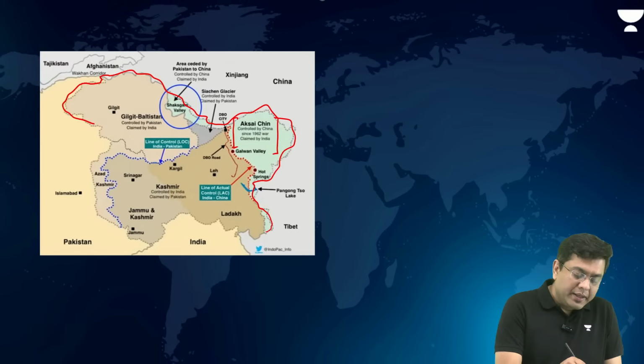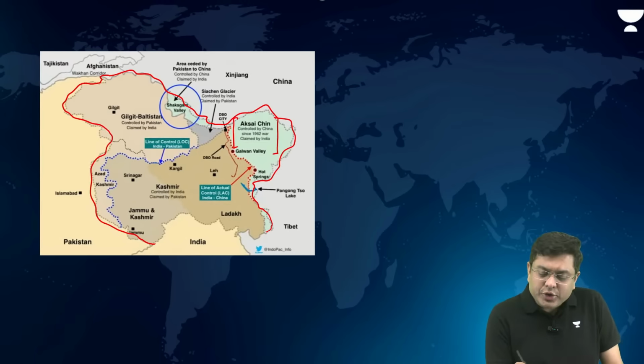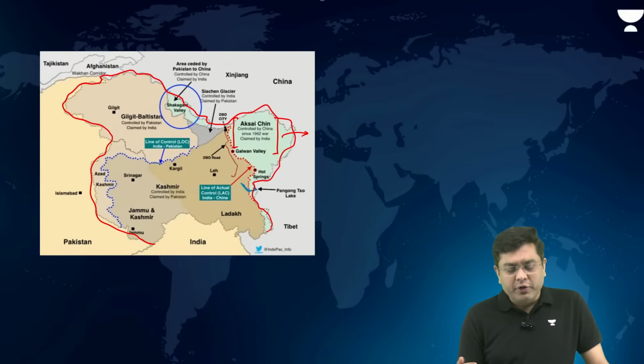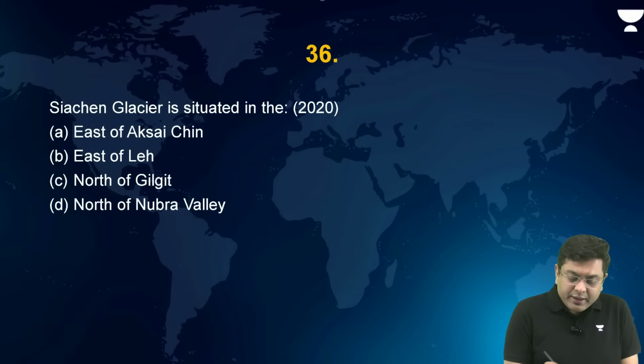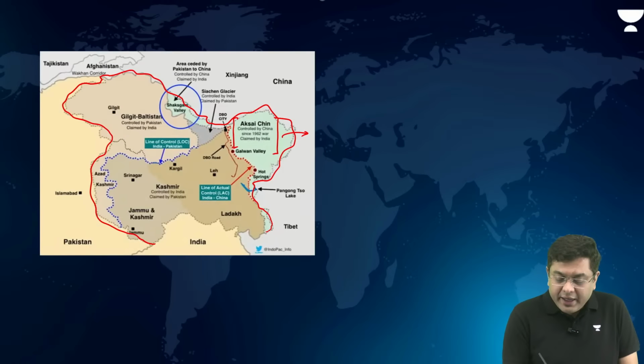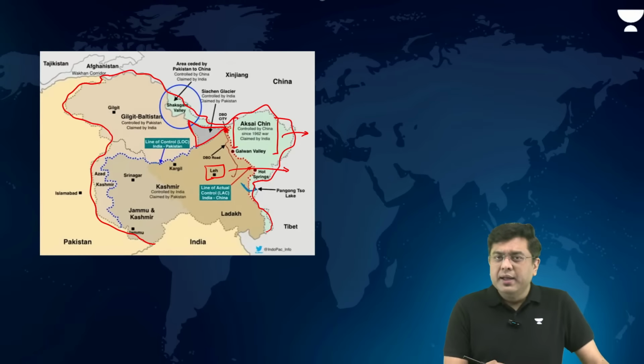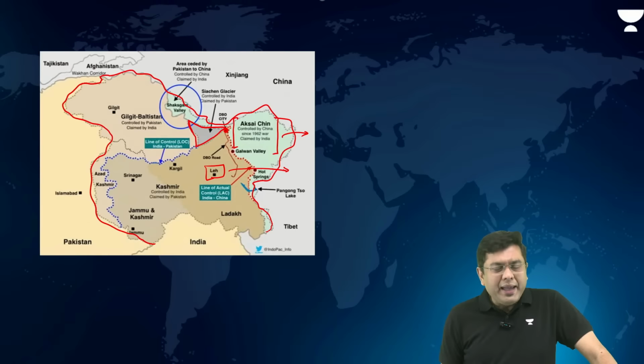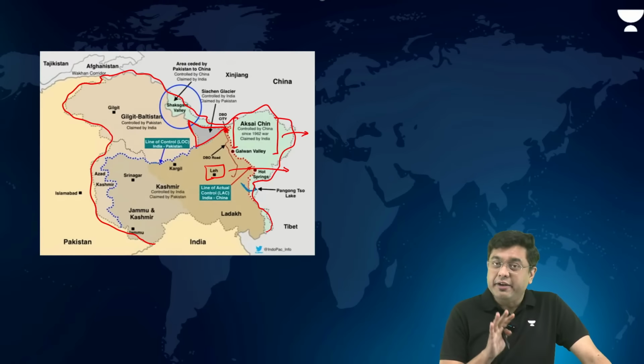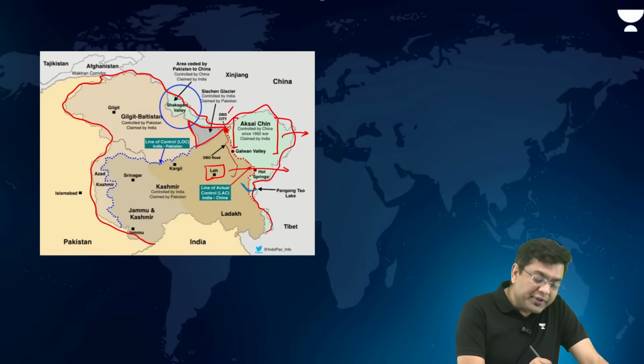Then after that, here to the east of Aksai Chin is the region of Tibet, right? Then to the east of Leh, Leh is also situated here. Where is Siachen? Siachen is this place. Very close to the DBO sector, the Daulat Beg Oldie, the highest airfield where any of the air forces tend to operate. The highest airfield in India is the DBO sector.